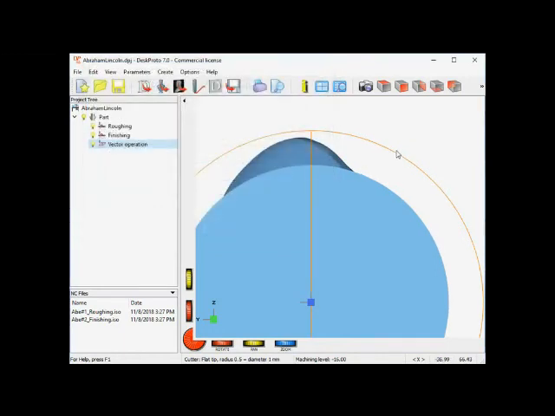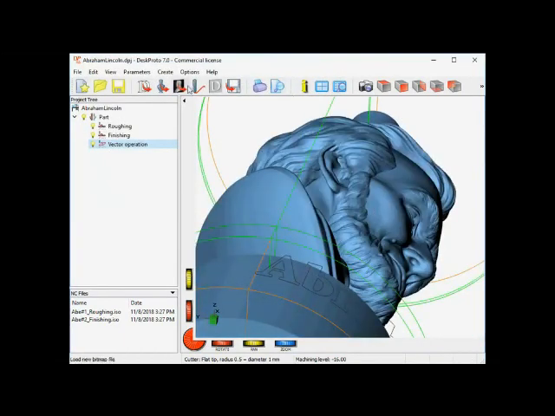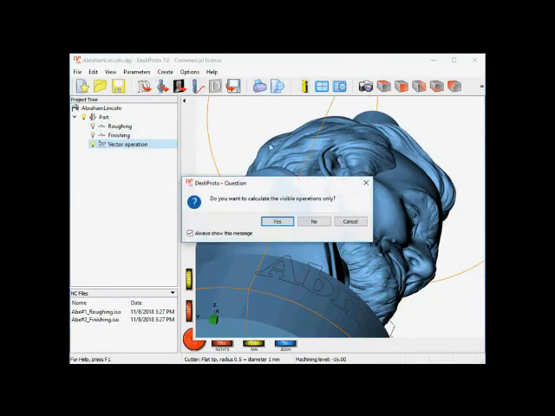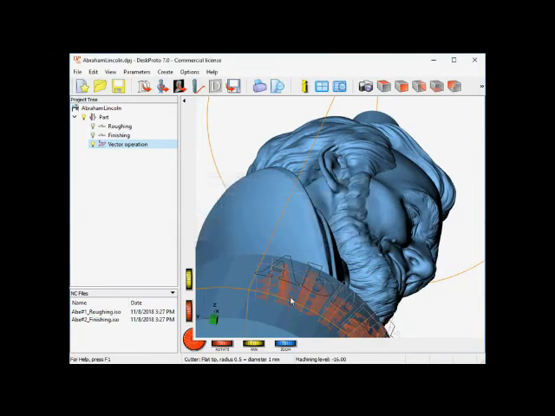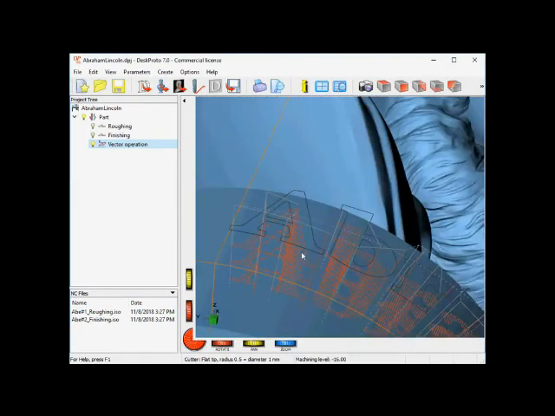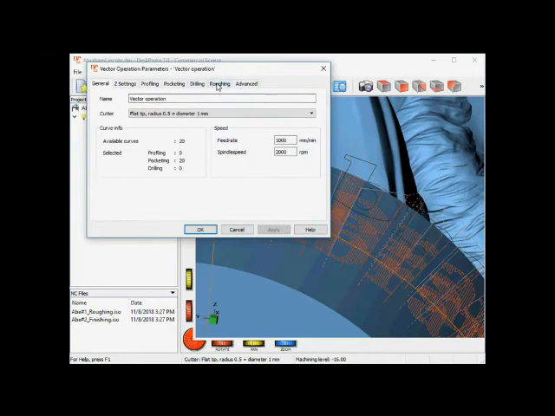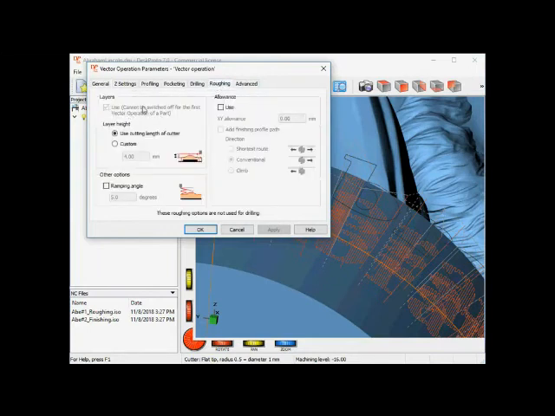So let's see what happens when we calculate toolpath. Oh, not for these operations, only for the vector operation. Calculate toolpath, yes. Here we are. And now I can see that layers are used, roughing layers, which is obviously not needed here as all material has been removed already. However, I can't switch them off as this is the first vector operation of this part.